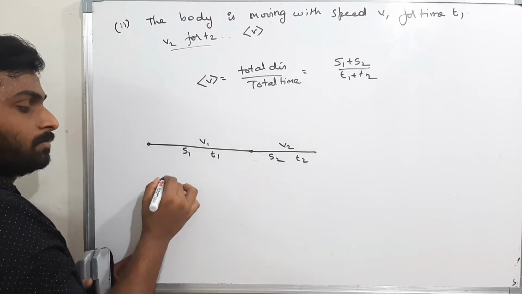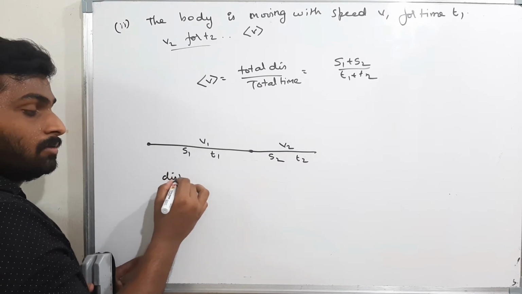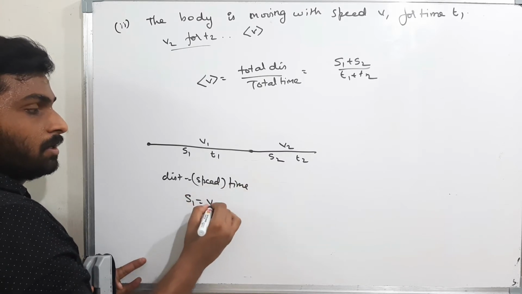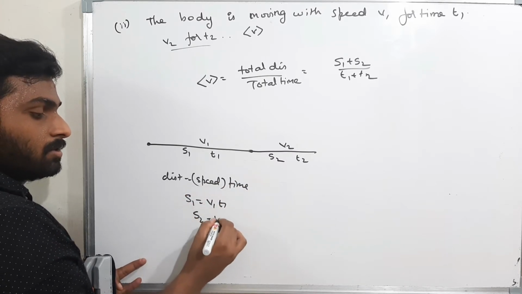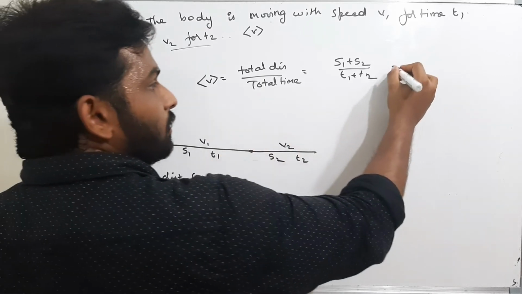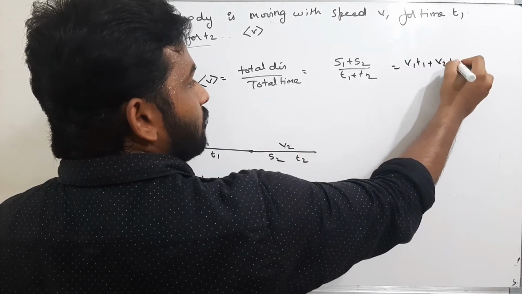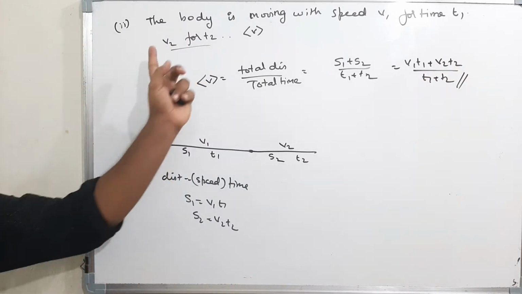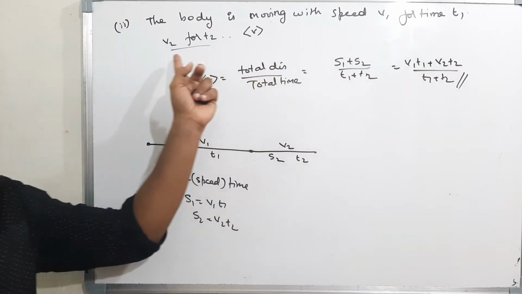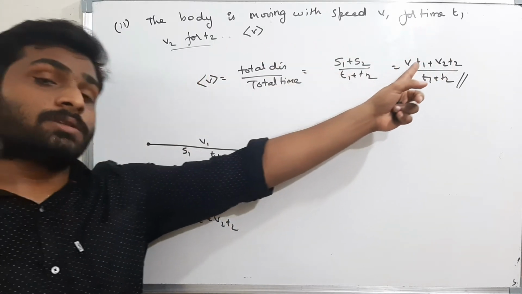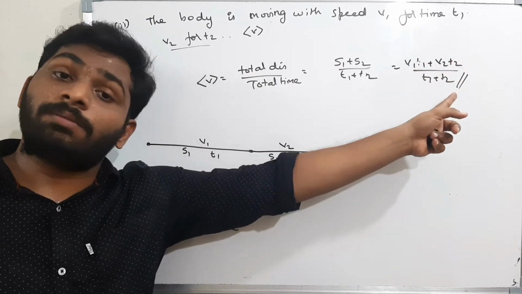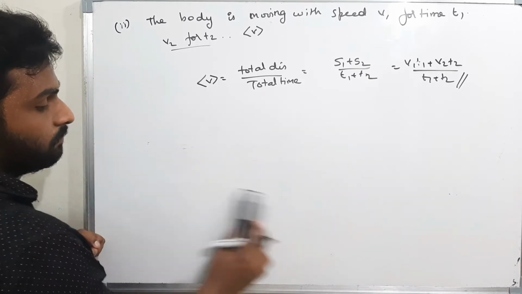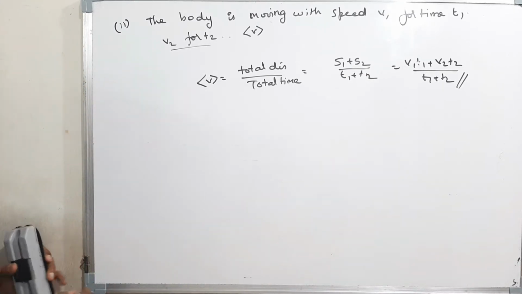They are unknowns. I should convert them into knowns, that is v1 and t1. Therefore what is s1? Distance is equal to speed into time. Therefore s1 I can write as v1 into t1, and s2 I can write as v2 into t2. Just keep it there. What you will get? (v1 t1 plus v2 t2) by (t1 plus t2). This is the answer. When the body is traveling with the speed v1 for time t1 and with the speed v2 for time t2, the average speed is (v1 t1 plus v2 t2) by (t1 plus t2). Okay, next. We'll see one more problem. What is that?